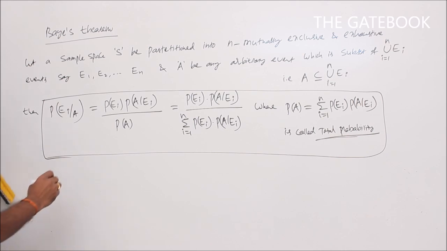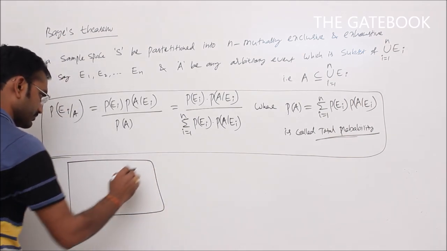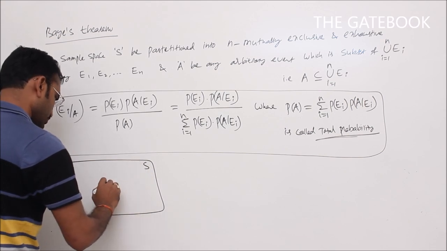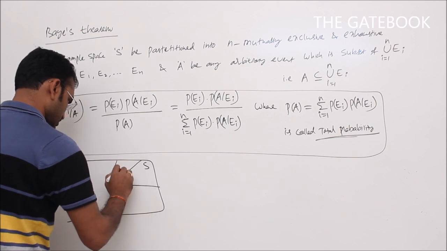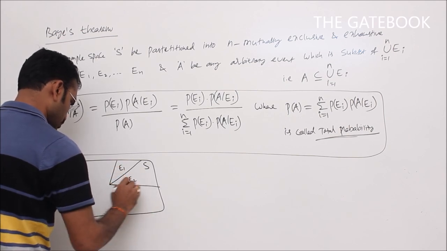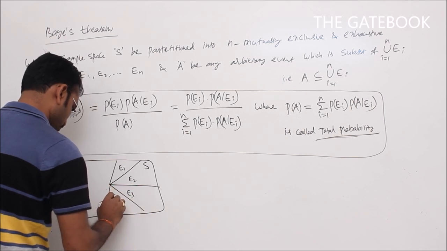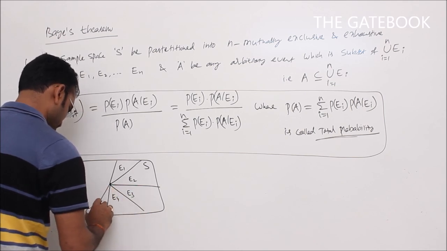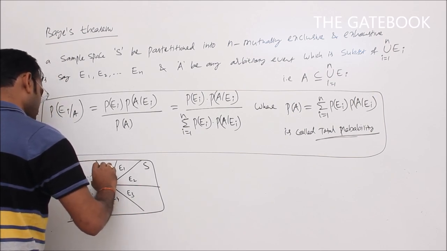Here, let us say this is a sample space S partitioned into n mutually exclusive and exhaustive events. So this is event E1, E2, E3, E4, E5 and so on, we will get finally En.